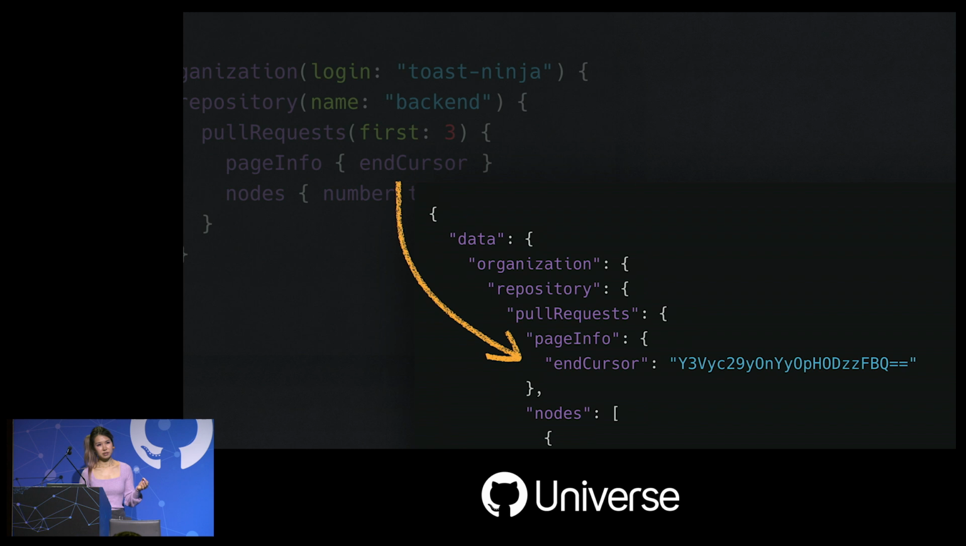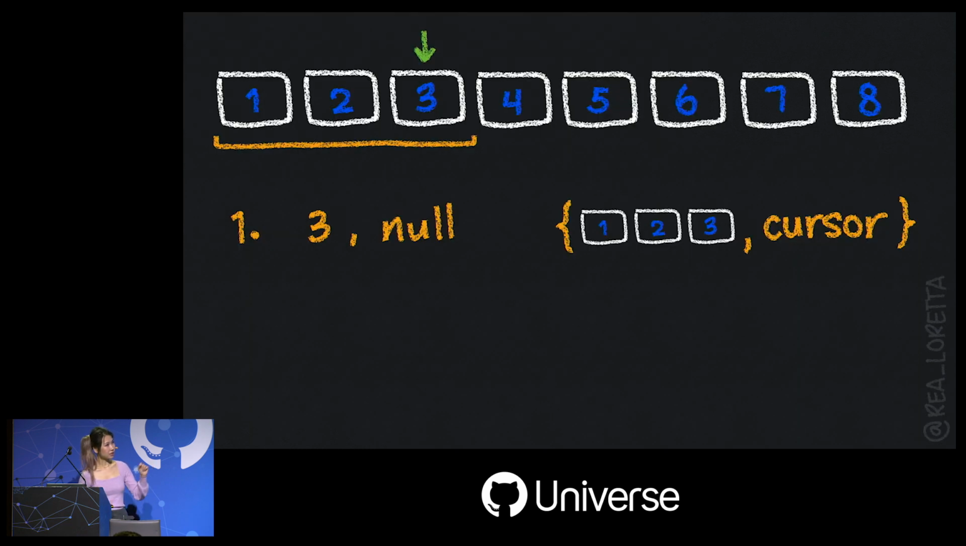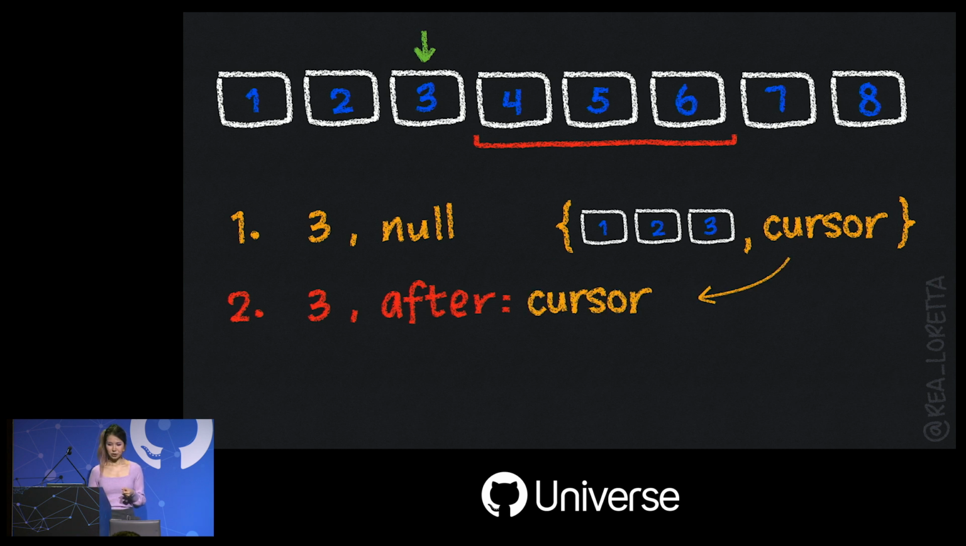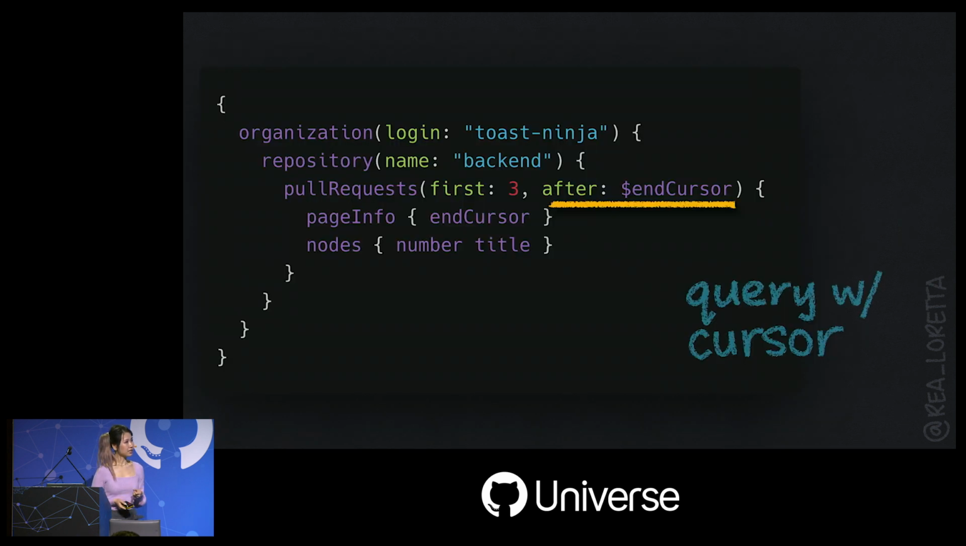Our cursor is just an opaque pointer. It's called endCursor because it points to the last item in the data set we just fetched. So that's what it looks like now. It's pointing at PR number 3 in this case. So for the second page, we just repeat. Simple enough. Page size is still 3, and we provide the cursor that we got from page 1, and we use the after param for this. Pass in the cursor. Here's how our query looks like now.